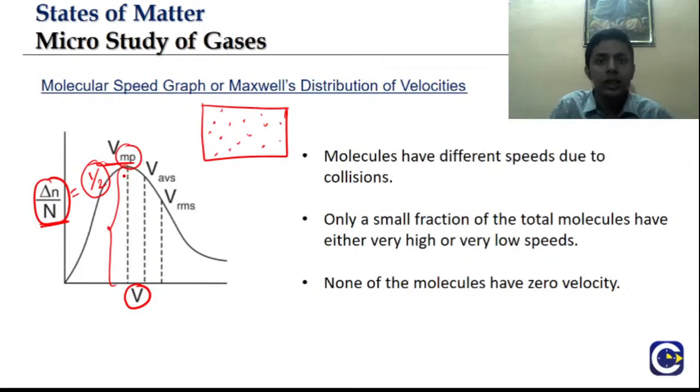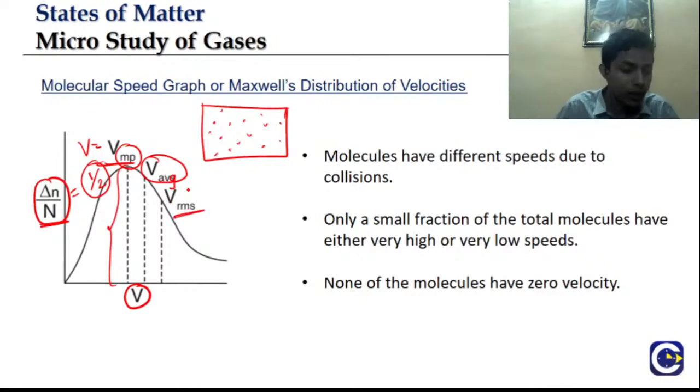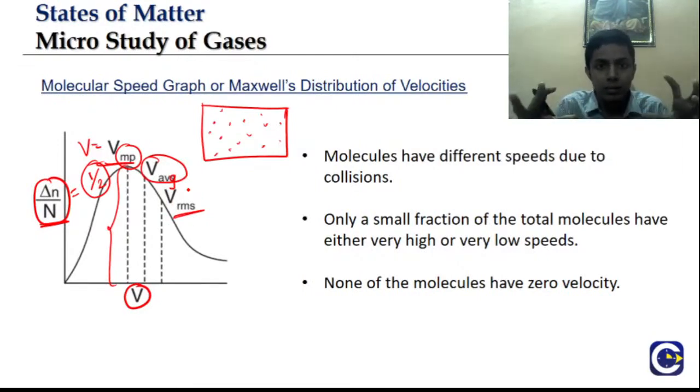In certain cases we equate the velocity of the sample to the most probable velocity, in certain cases we approximate velocity to be the average velocity, and in some cases we approximate velocity to be the RMS velocity. So these are the three velocities which we will consider. Note one thing, that most probable velocity is the least.